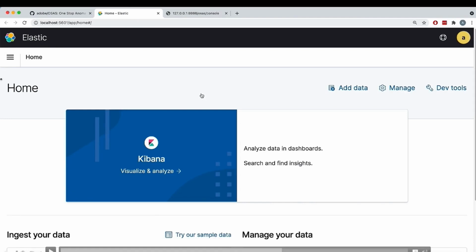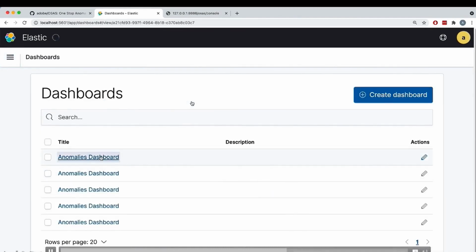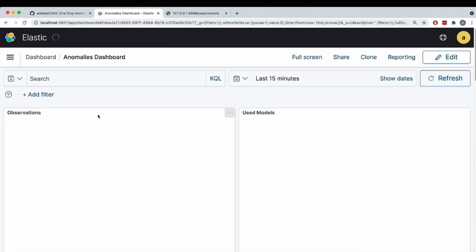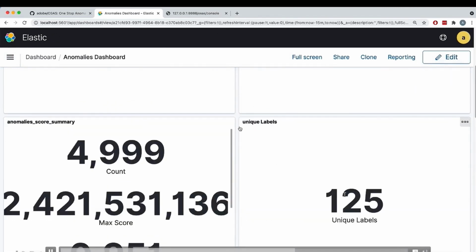Okay, going back to the dashboard. I can see the dashboard was already pre-populated with the data I sent to the new pipeline, and I can see really fast the new outlier detection algorithm there, right? One really interesting thing is the labels. This time I actually have 3 times more labels, even though I took out a couple of fields.